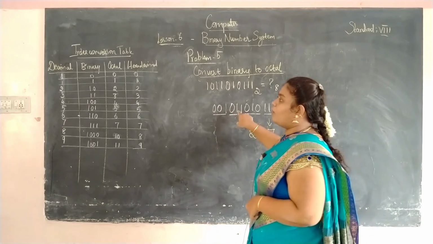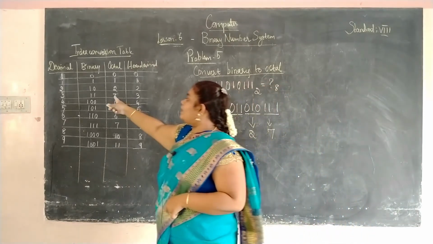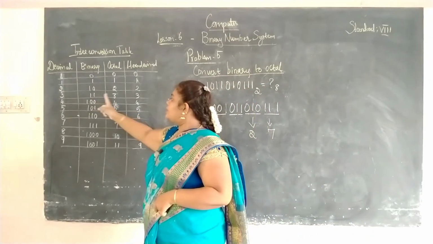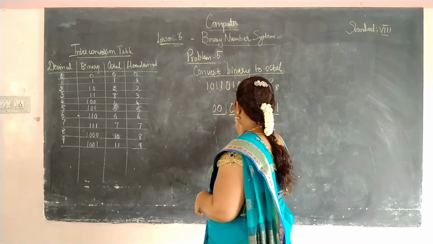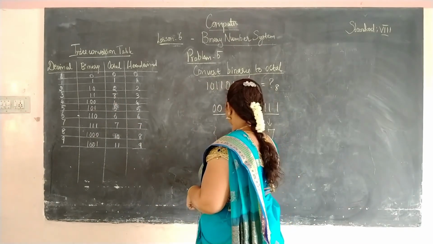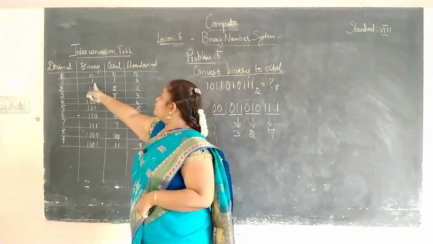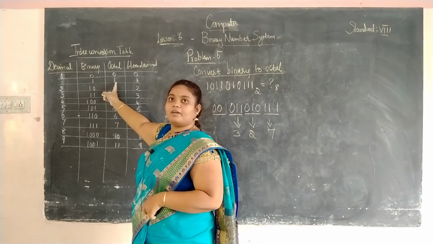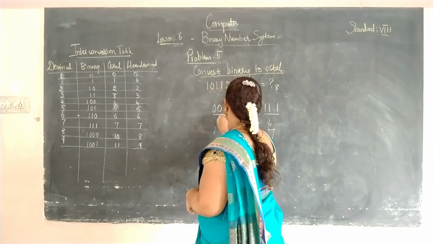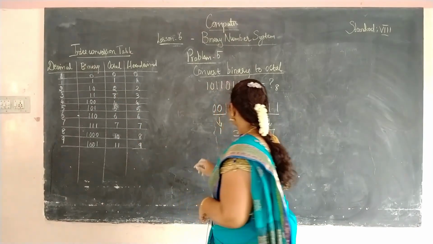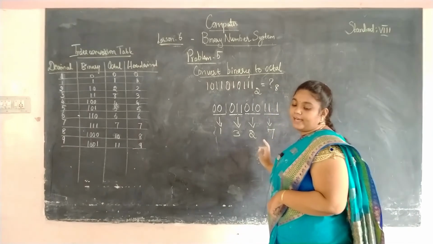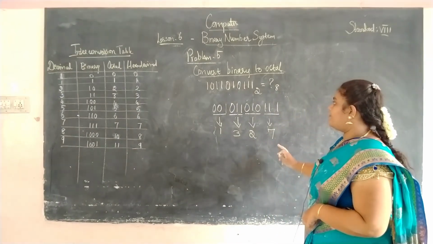Then 0 1 1 which means here 3. Okay. 11 is 3. So we have to write it as 3. Then 0 0 1 which means 1. That represents in octal numbers also as 1. So this is our value 1327.